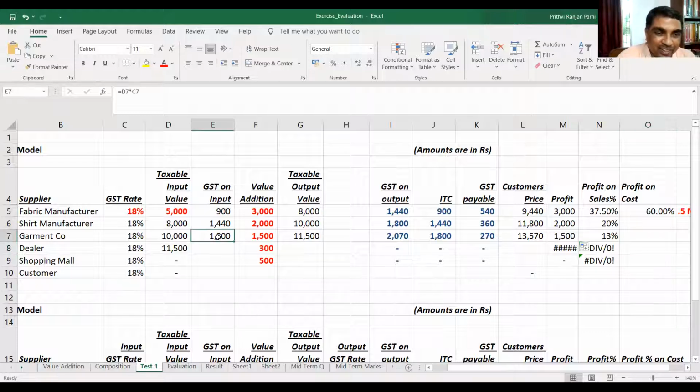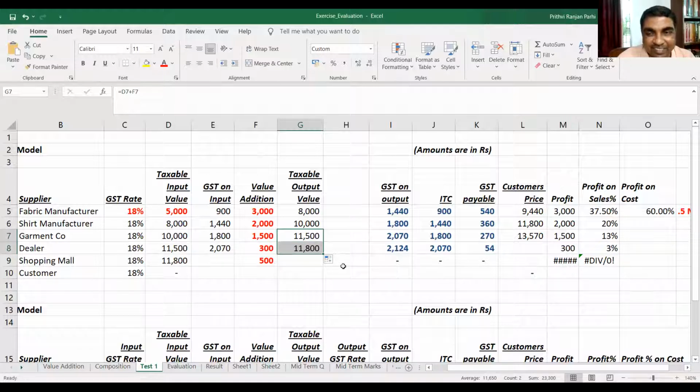Now it will go to a dealer. The dealer will be purchasing at base price 11,500. This is the base price. GST he will pay 2,070, which was charged. Value addition will make 300 rupees. Output value will be 11,800.